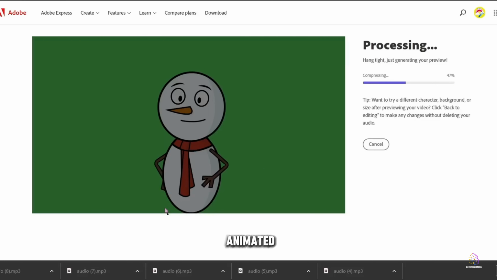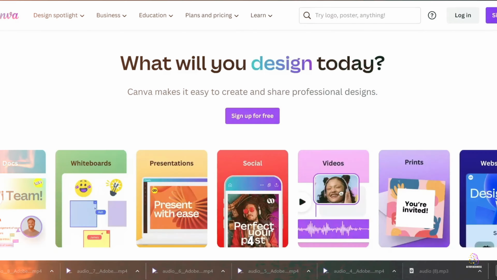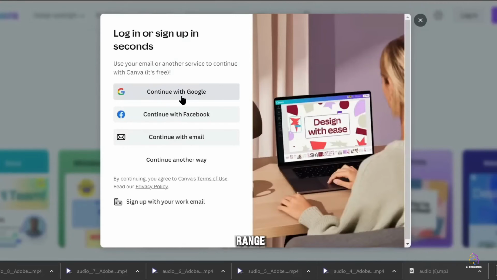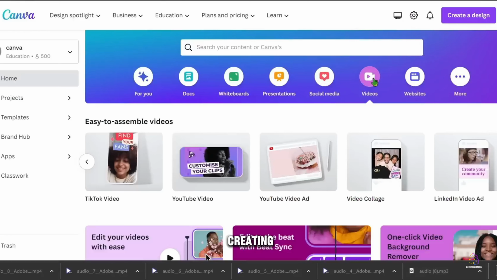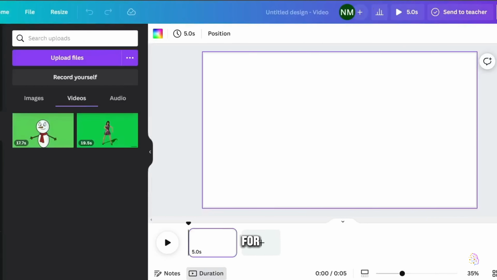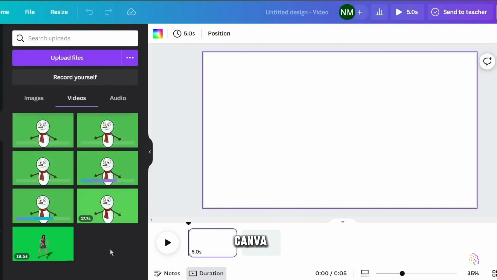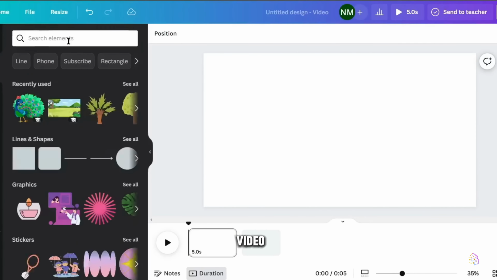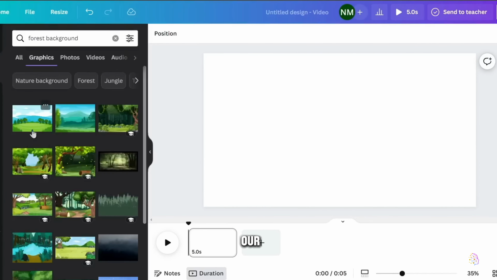Now that our animated character is ready, it's time to move on to the next step. Step 4, create dynamic animated sequences for our video using Canva, a versatile online graphic design tool. Canva offers a range of tools and resources for creating eye-catching visuals, and its video creation feature is perfect for our project. By using Canva, we'll be able to add visual elements and animations to our video to make it even more appealing to our target audience.